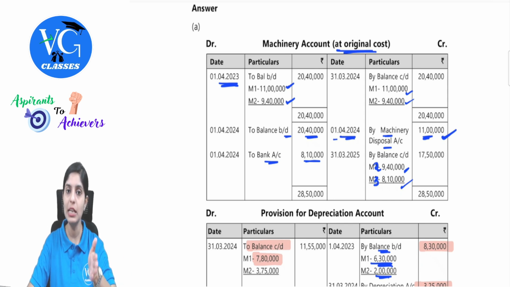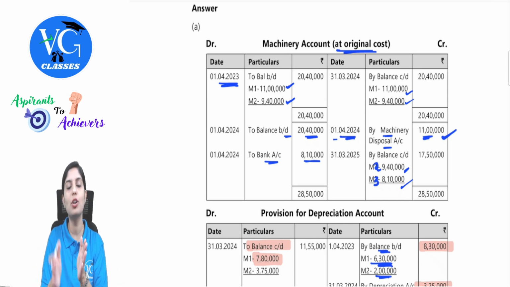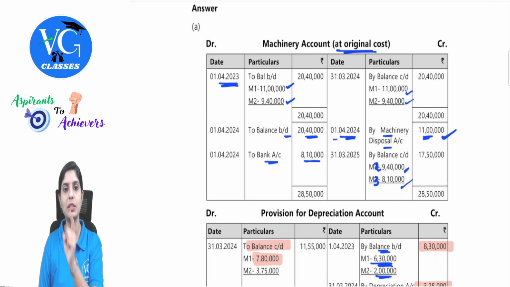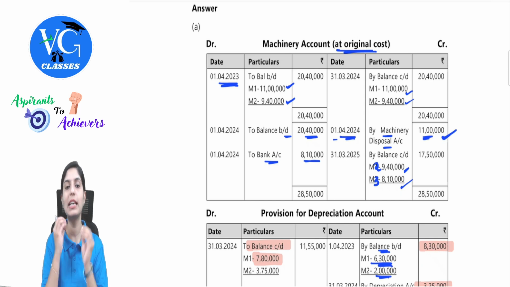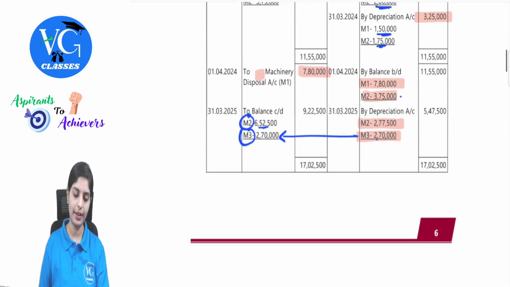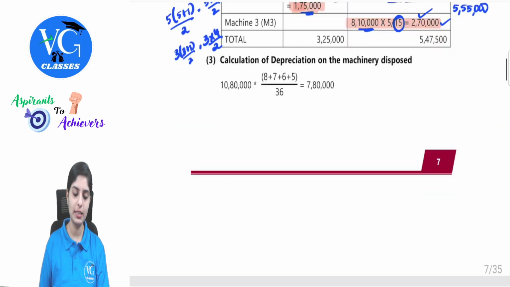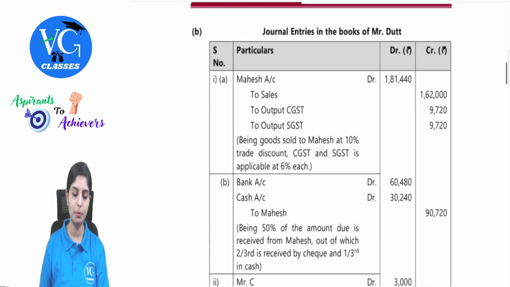Here in this question, they have combined this with other concepts, such as preparing the machinery account at cost, provision for depreciation and machinery disposal. That is where the conceptual clarity was required and most of the students failed to present the requirement of the question. After discussing this, I hope each one of you watching this video understood this question properly. Yes or no? Right. So this completes our part A of question number 2.